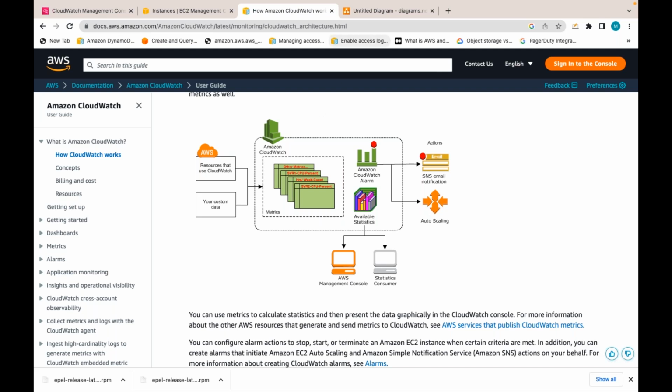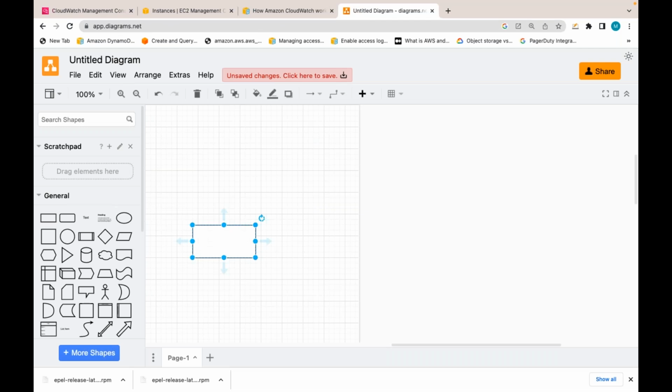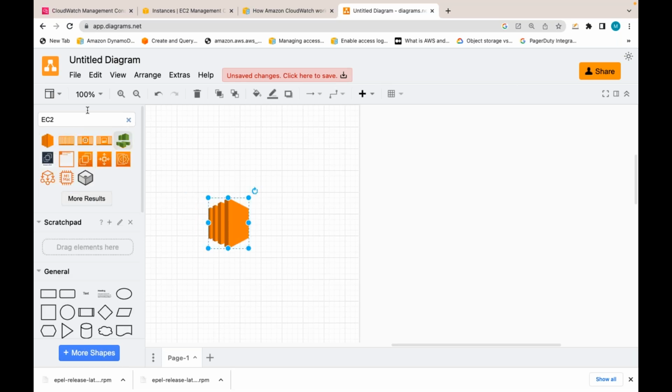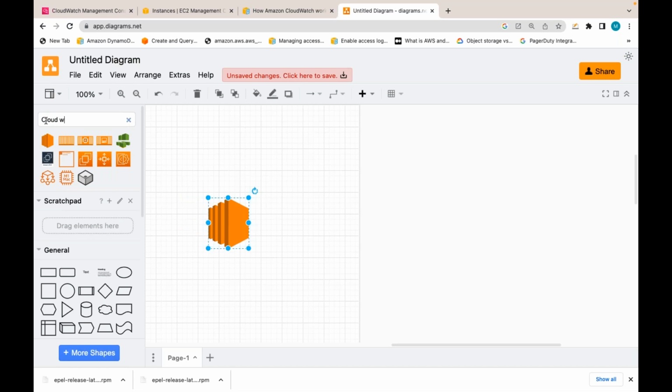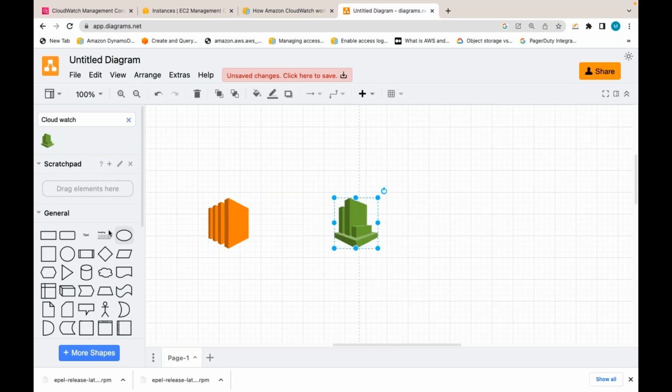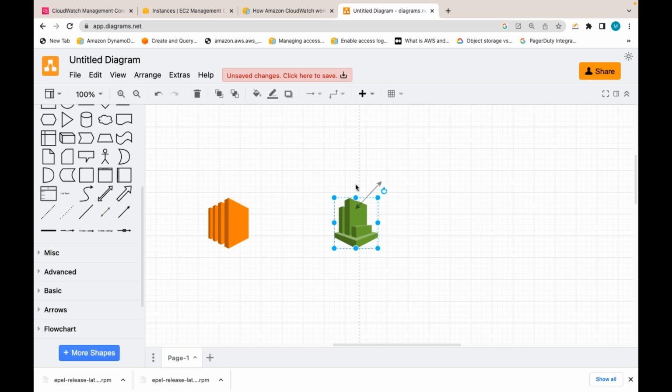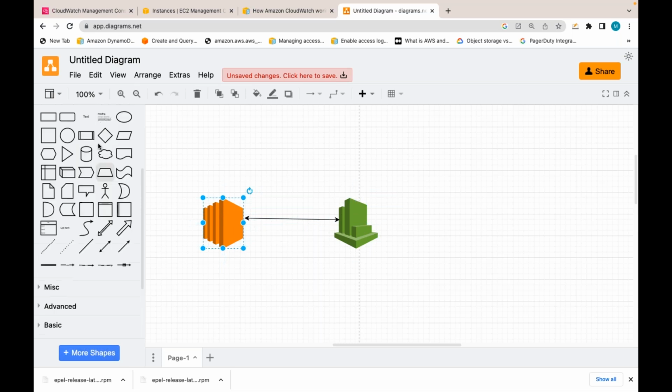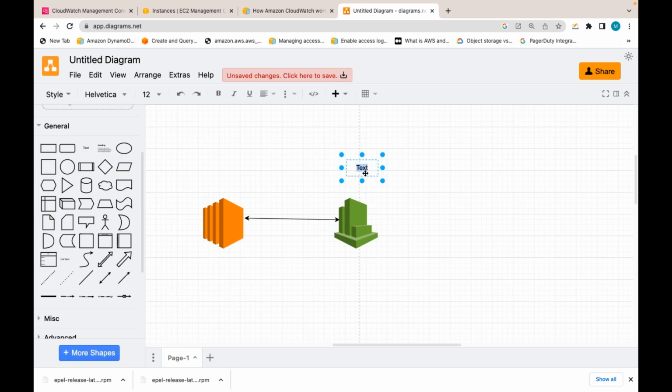So let's say I have some EC2 instances. Let's consider this is my EC2 instance, and you have something called CloudWatch, which is one service. This CloudWatch is already collecting the metrics from these AWS resources. That is free monitoring, not detailed monitoring. You can gather the metrics from CloudWatch using CloudWatch metrics.